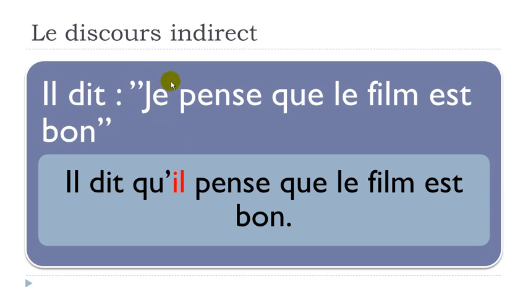The subject, it's not possible to continue with je in that case because you will have to modify it and adapt it. So in that case, it should be il, okay? Il pense que le film est bon, all right? So that's the only thing that you will have to modify, so it's not really difficult, but keep in mind that if the subject is je, you will have to modify it and put it according to the first subject here, so il dit, okay?